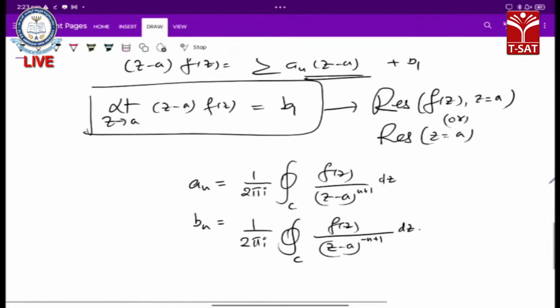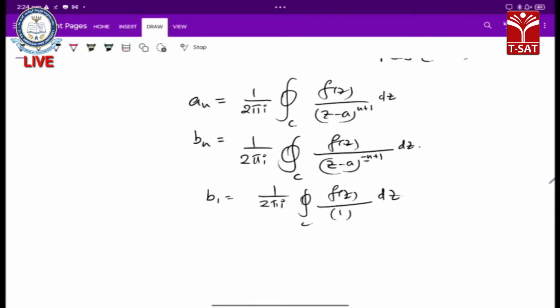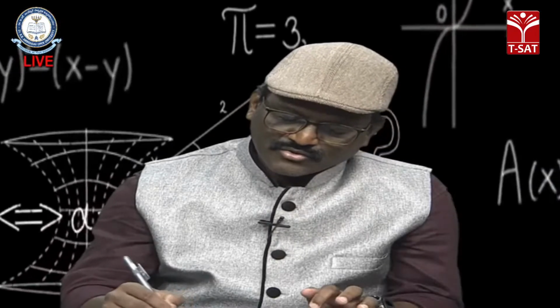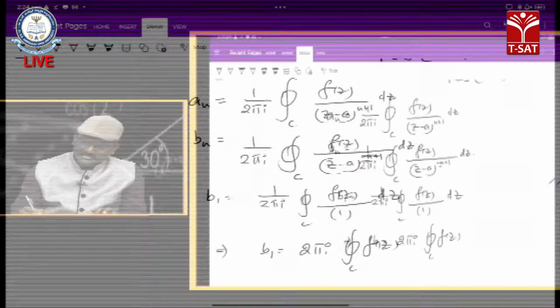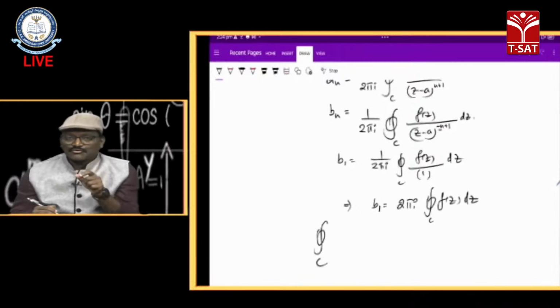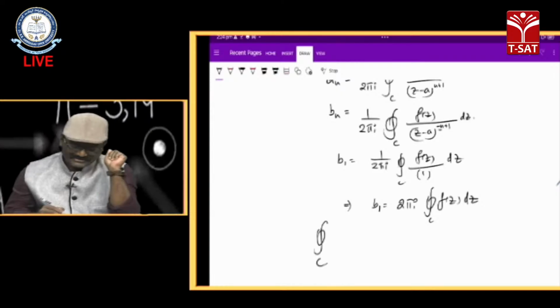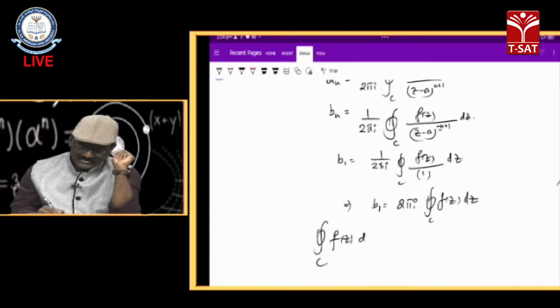If I put in the b1 value, n equal to 1, then (z minus a) to the power 0 is 1. So b1 is 1 over 2 pi i into the integral over c of f of z dz. At the beginning of the introduction I told you the benefit of residue: to evaluate some improper integrals. Exactly, this is my evaluation of the integral.